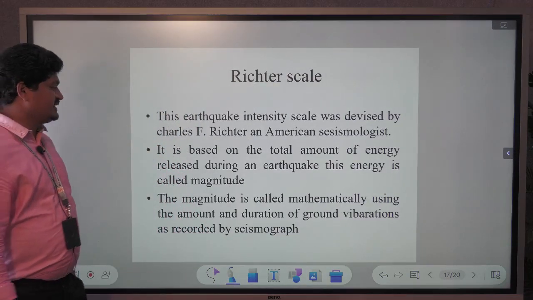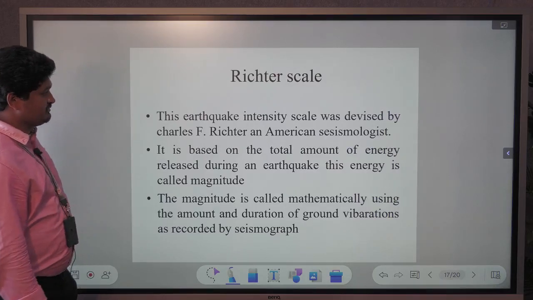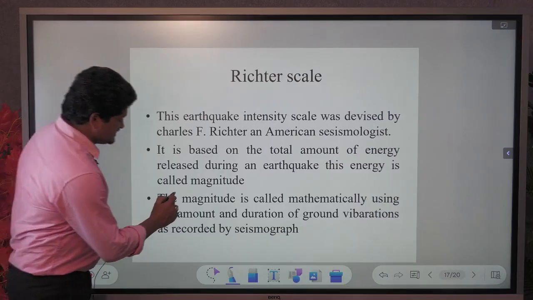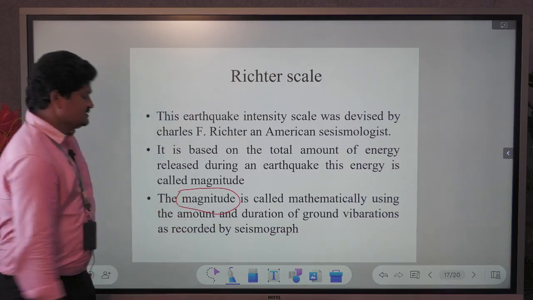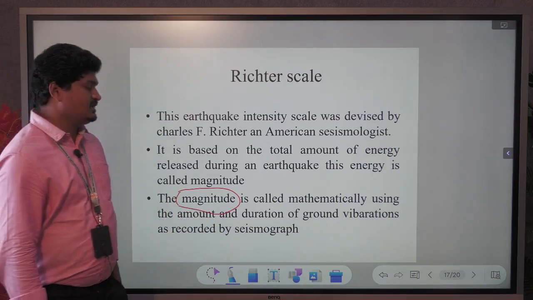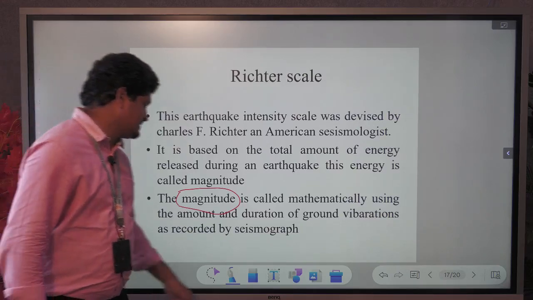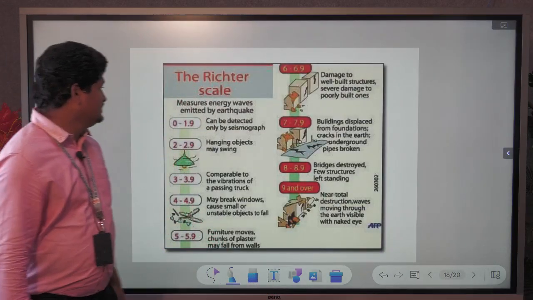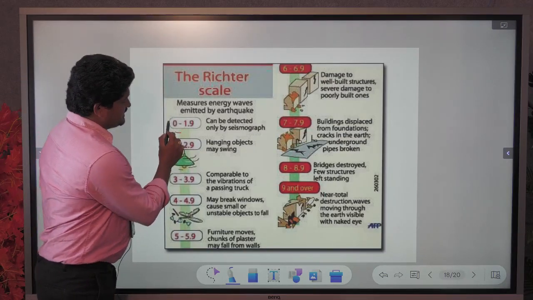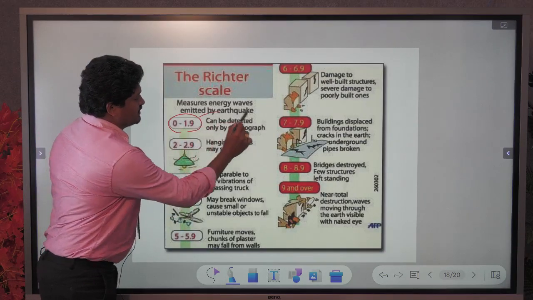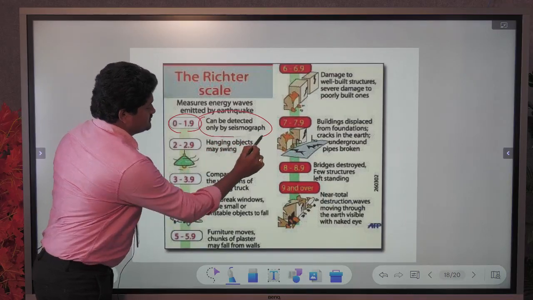The Richter scale is a major differentiation made by an American seismologist, based on the magnitude of the earthquake. They calculated a mathematical formula and gave one scale from 1 to 9. If you look at the Richter scale, 0 to 1.9 can be detected only by a seismograph.